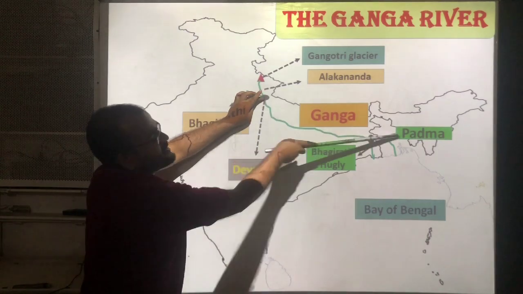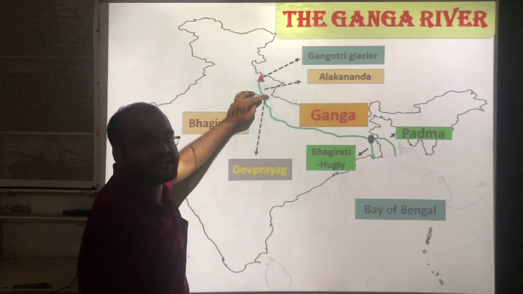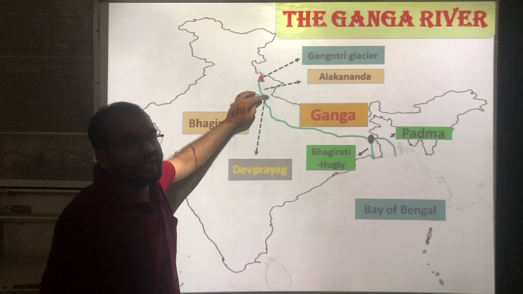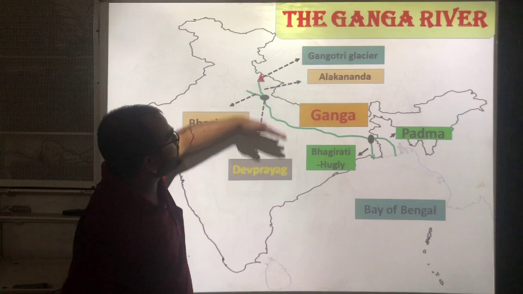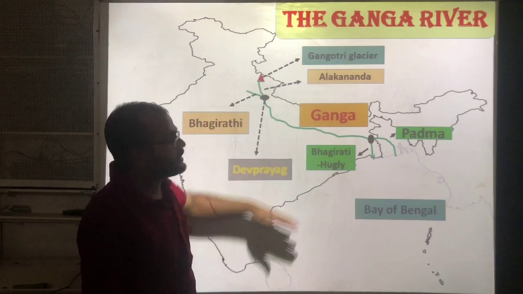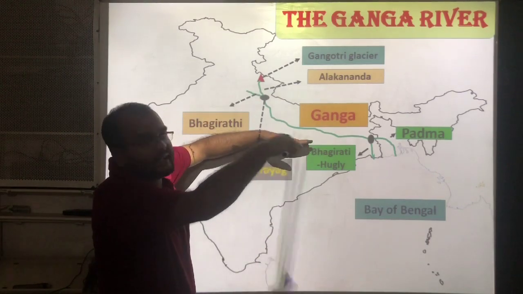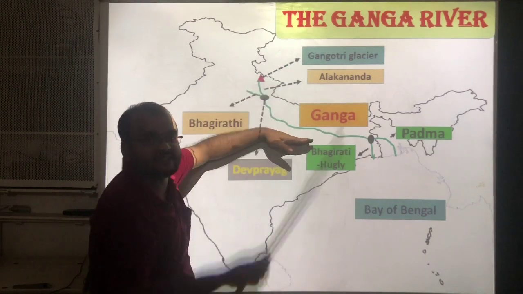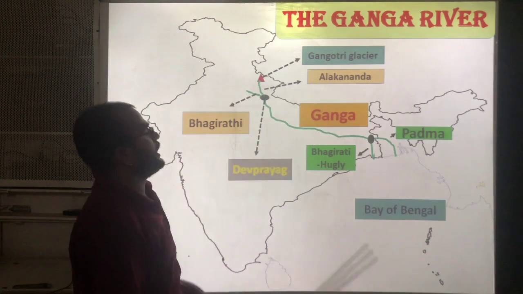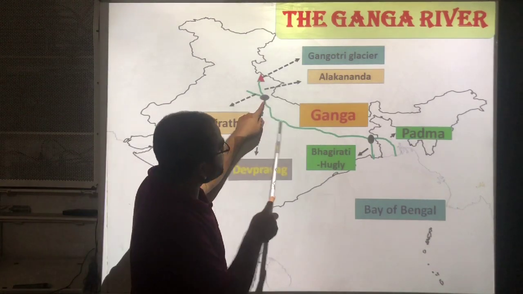Towards the east. And in which part of India is this river flowing? In the northern part or in the southern part? Especially in the northern part, towards the east direction.